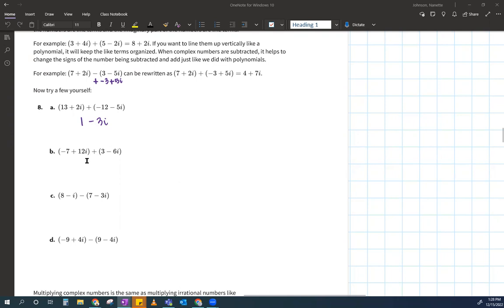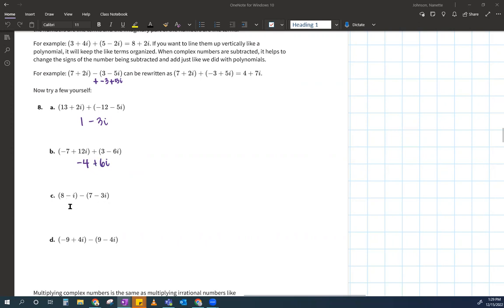Okay, so I actually will do all of them really quick just because I think it'll be fast. -7 plus 3 is -4. And 12 i's plus -6 i's, what did you guys get? What's 12 i's plus -6 i's? Yeah, 6 i's. What does that say, Miss Johnson? That's too messy. There you go. So I got -4 plus 6i.